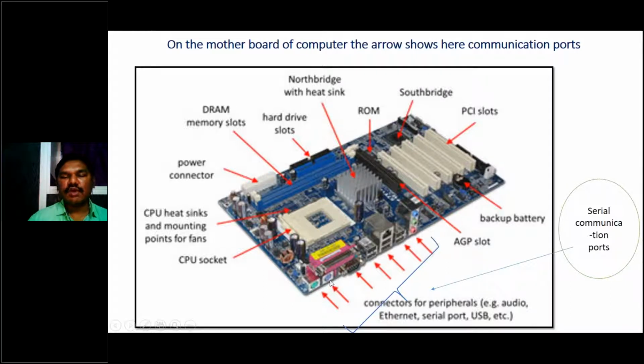This is where input and output devices can be connected, known as serial communication ports. For example, here our keyboard will be connected, and here our mouse will be connected. From this point only we are giving data inside the processor or motherboard.